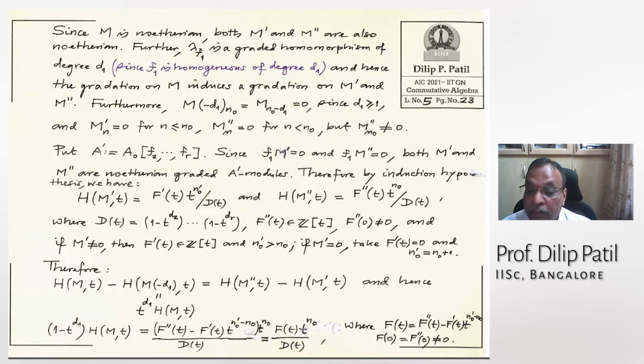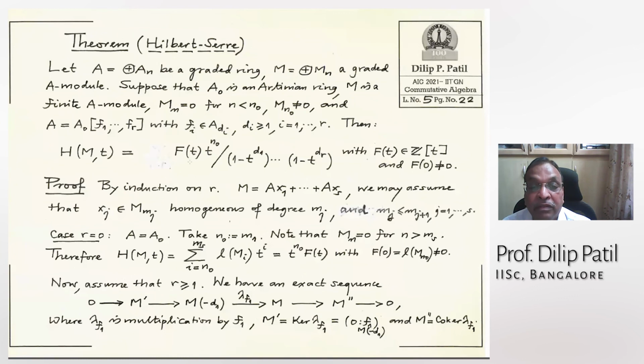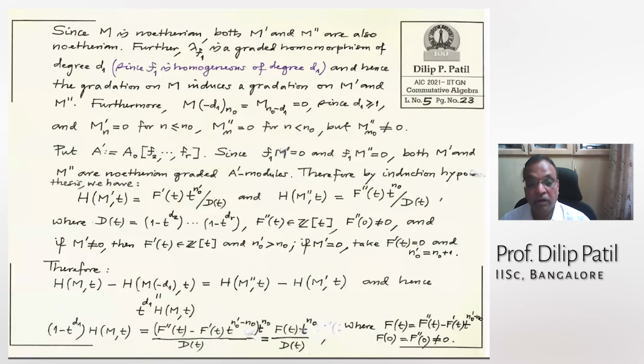And therefore f at 0 is this at 0, which is non-zero, because this will be at 0, t is extra added there, so this will be 0. So this is still non-zero. So when I shift this to the other side, I got what I wanted. I wanted a polynomial that is non-zero at 0 and this t^{n_0}. So I got it. This will finish the proof of this theorem.